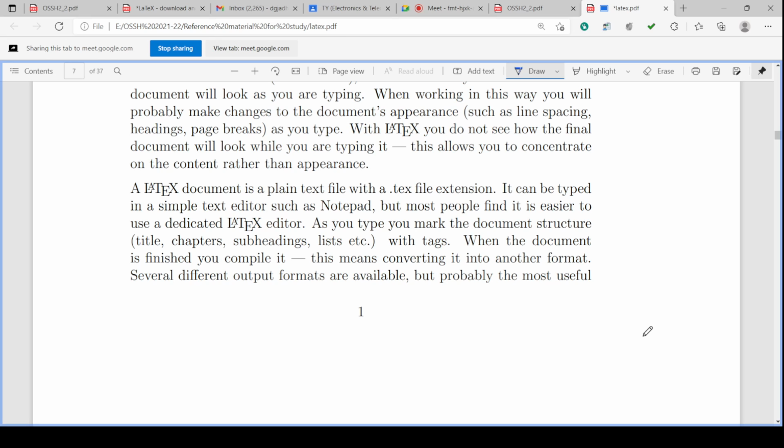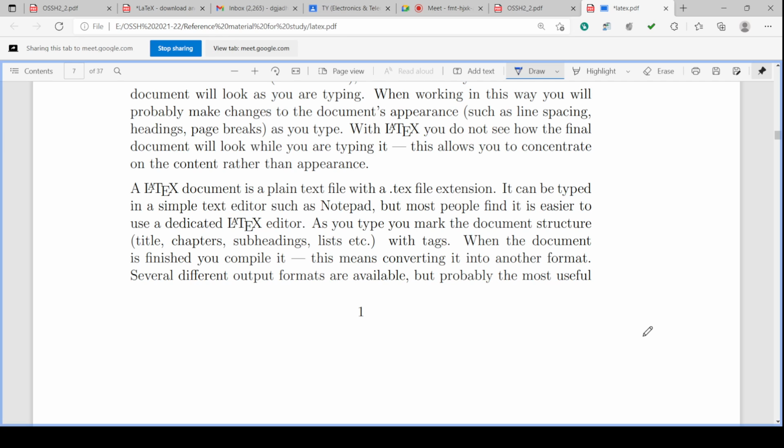Then under each chapter there will be headings for each paragraph, or subheadings under one heading, isn't it? So different types of headings are there in the book. Then in the book there will be lists. The bullets are there, bulleting will be done, like number one, number two, advantages 1, 2, 3, 4. Bulleting may be in numbers, bulleting may be in symbols, circles or some arrows. So these lists are there.